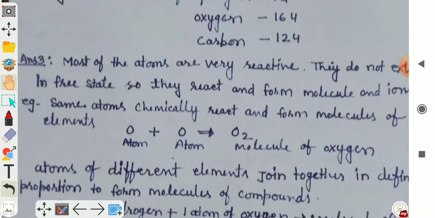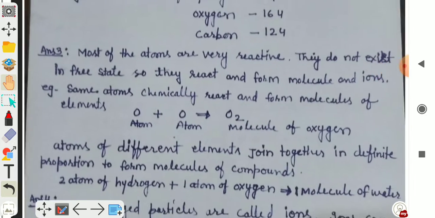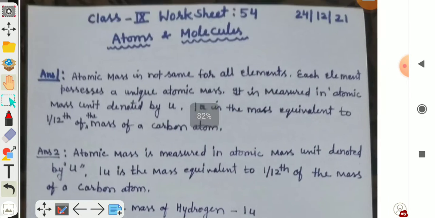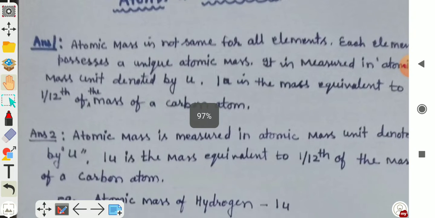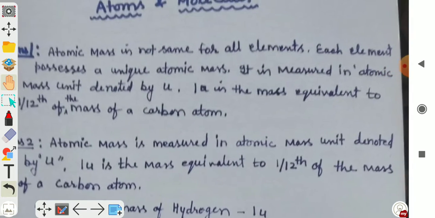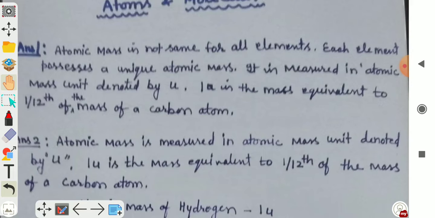Answer 1: atomic mass is not the same for all elements. Each element possesses a unique atomic mass. It is measured in the atomic mass unit, which is denoted by U. 1 U means a mass equivalent to 1/12 of the mass of carbon atom. So different atoms have different atomic masses.